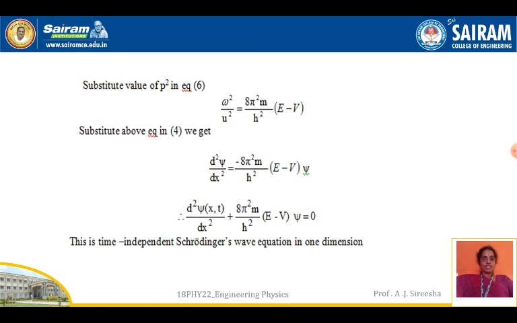This is the time independent Schrodinger's wave equation in one dimension, because we have taken only one dimension, that is x. Therefore, this is the time independent Schrodinger's wave equation in one dimension. Hope you all understand, and thank you.